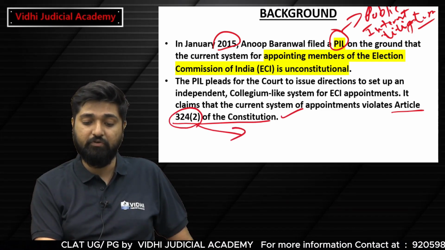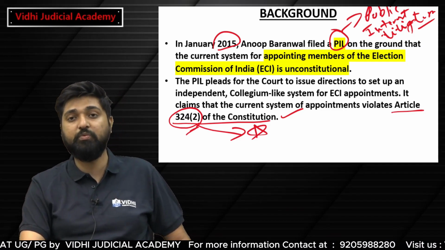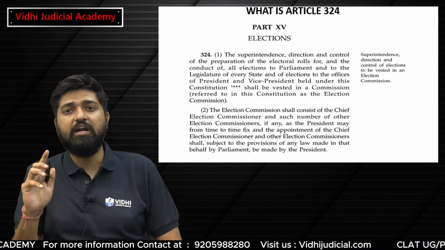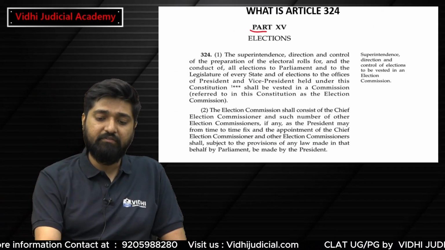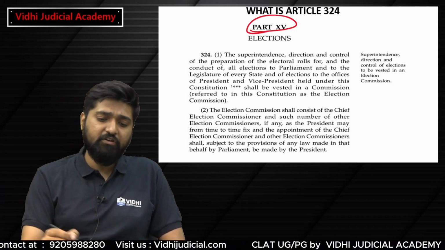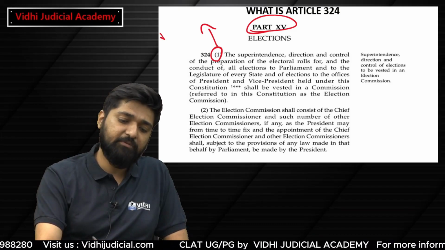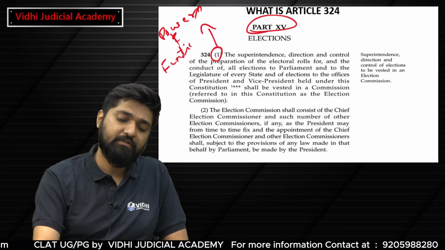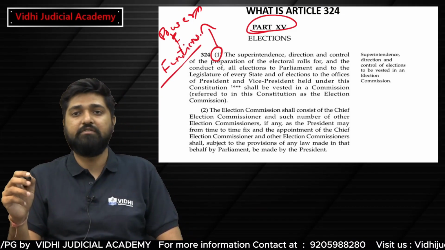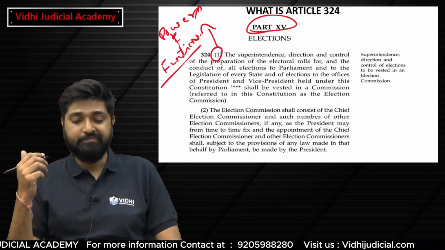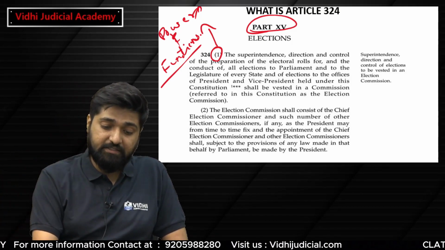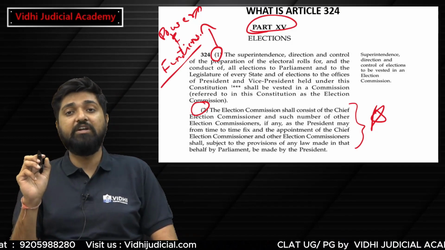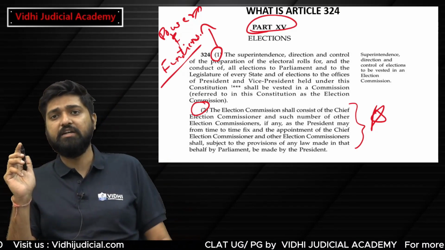Now, Article 324, Clause 2 specifically becomes very important for us. What is Article 324? What does it deal with? First of all, Article 324 is contained in Part 15 of the Constitution. If we look at Clause 1 of Article 324, it deals with powers and functions of the Election Commission. What is relevant for us is Clause 2, because the whole judgment was based on this article.